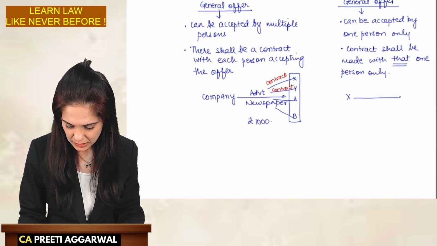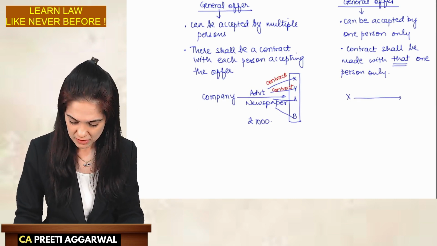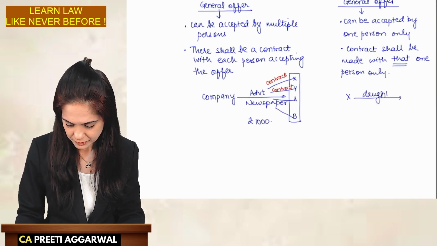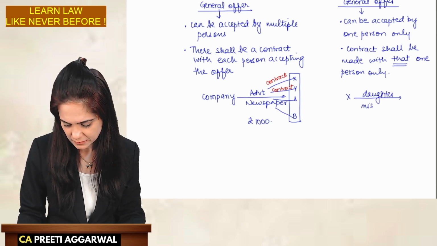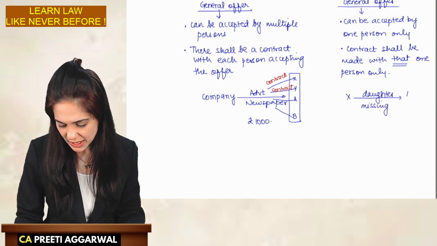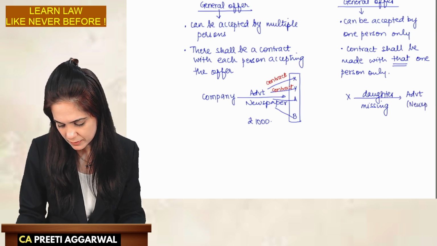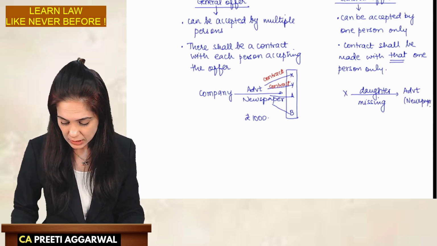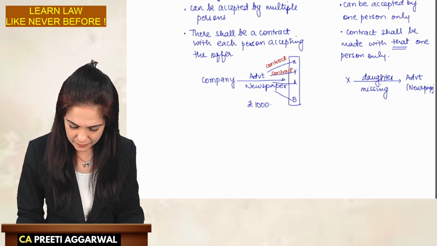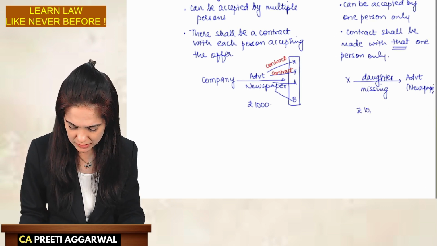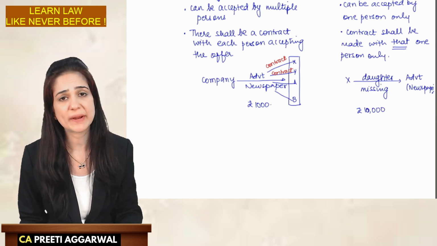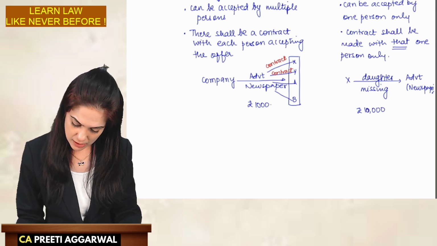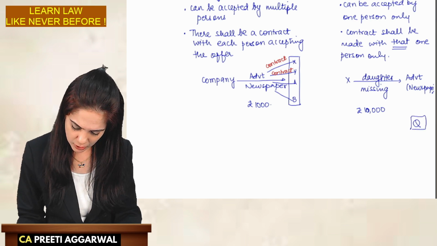X, his daughter is missing. So he gave an advertisement in the newspaper that I will pay 10,000 rupees to whoever finds my missing daughter. Q found the daughter.